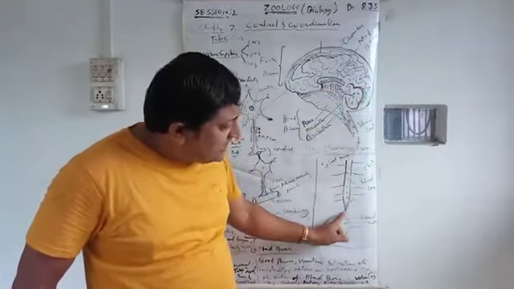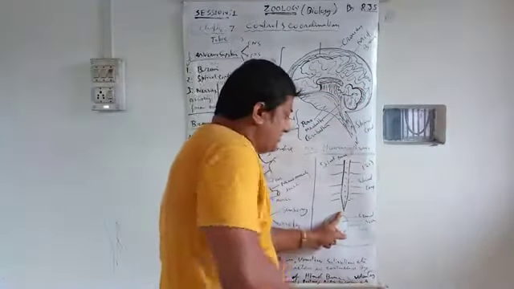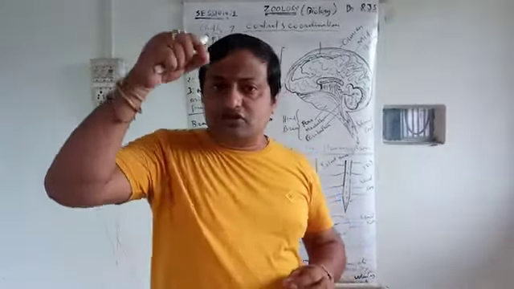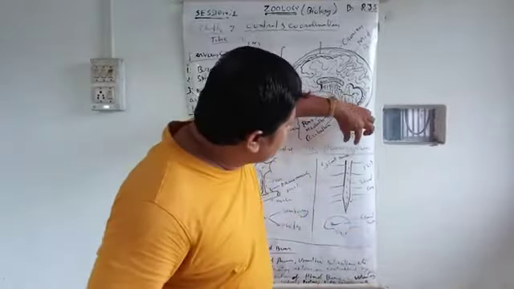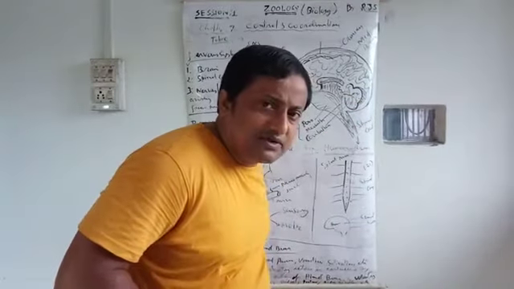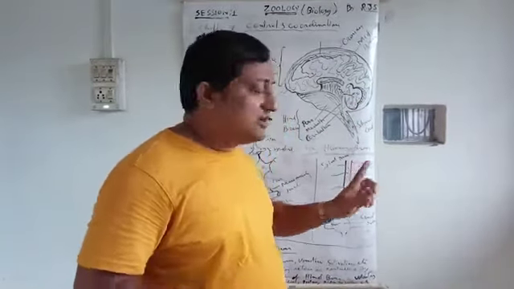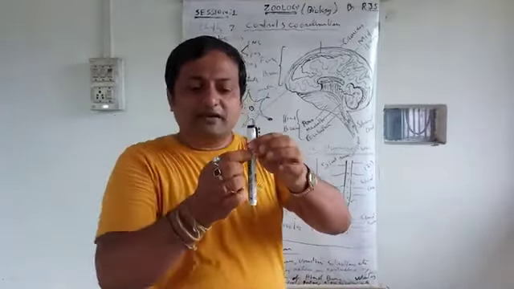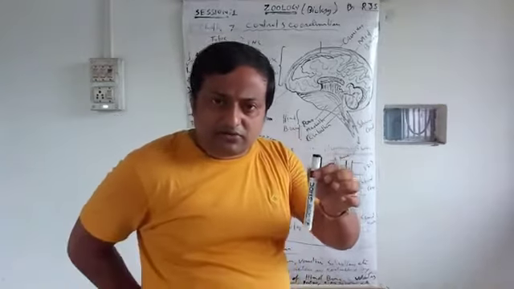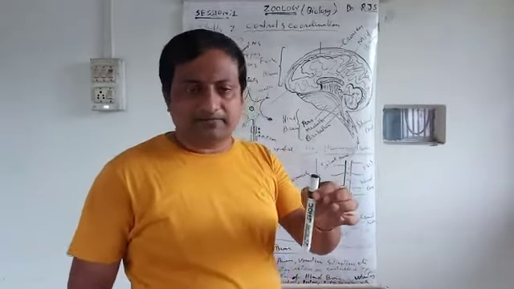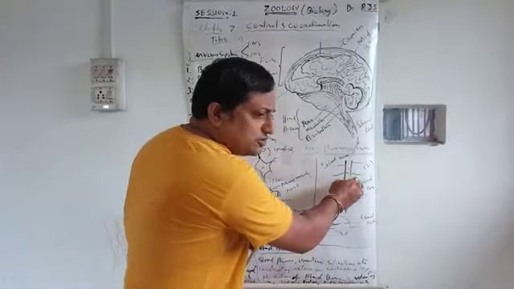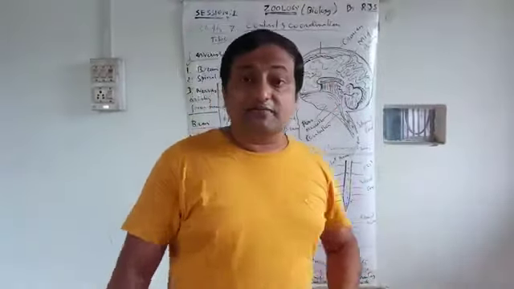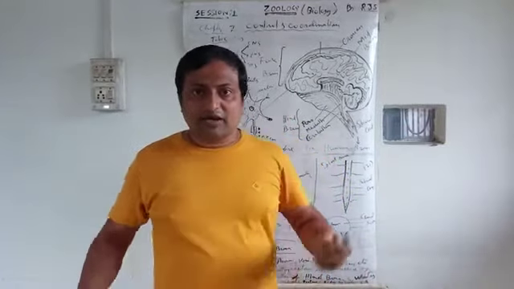It goes up to the end of the vertebral column. On the inner side of the vertebral column there is a hole, which is called the neural canal, through which the spinal cord goes up to the last part of the vertebral column, the coccygeal region. The spinal cord is well protected by the vertebral column. On the inner side of the vertebra, it gradually goes downwards and ends in the coccygeal vertebra. Okay, that means the spinal cord is well protected by the vertebral column, and the brain is also well protected by the skull. Both are well protected.